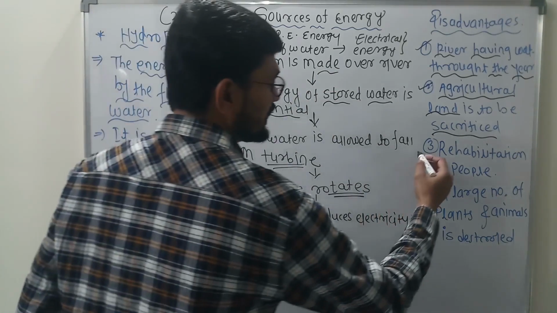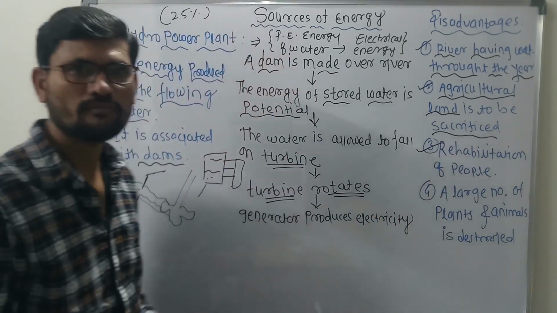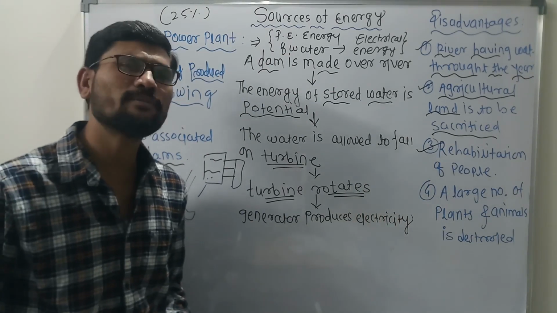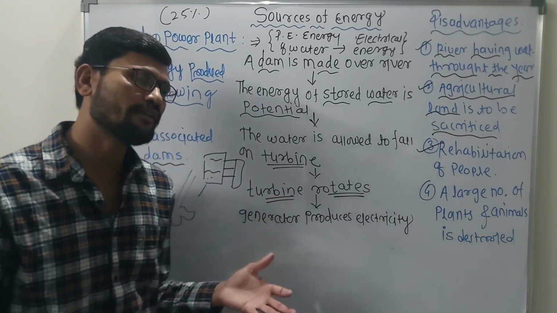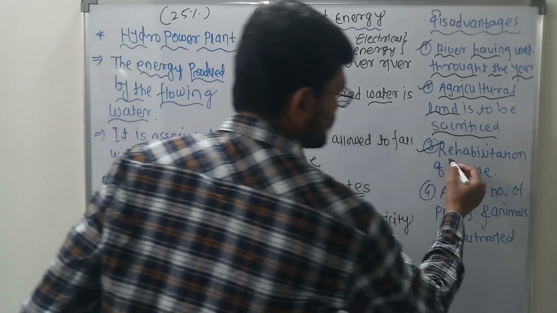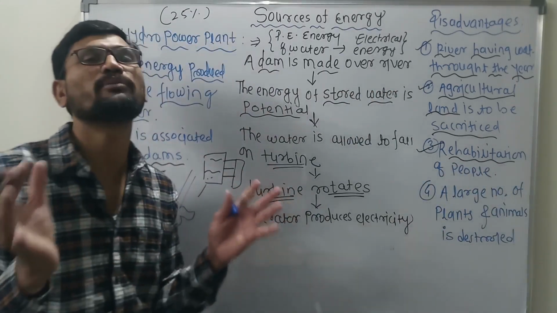The third one is what? Rehabilitation issue. Rehabilitation problem. What is the meaning of the rehabilitation problem? As we know very well, what exactly is the concept of rehabilitation? That is the dislocation of the people.